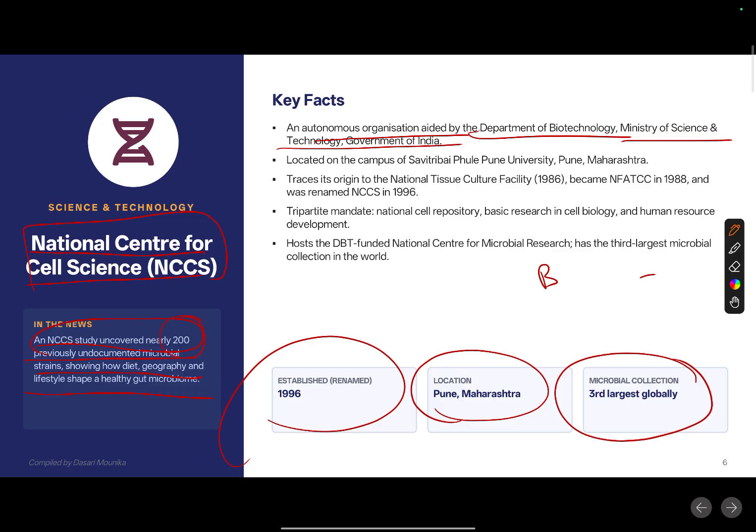The National Center for Cell Sciences is under the Department of Biotechnology, under the Ministry of Science and Technology. It is located at the campus of Savitribai Phule University, Pune, Maharashtra.